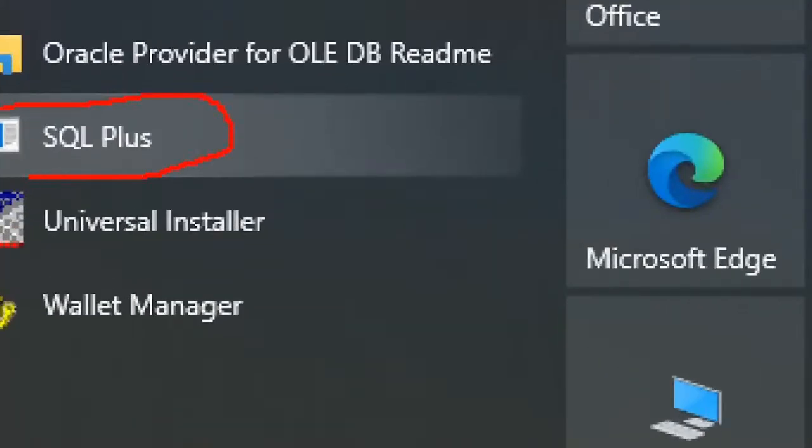Daily through this tool we are interacting with the server. That is an Oracle database. The server we are interacting with, those are all the things in our course that we are learning. What is this tool? What is that server? How will it be connected? What is the username? What is the password? Like this.